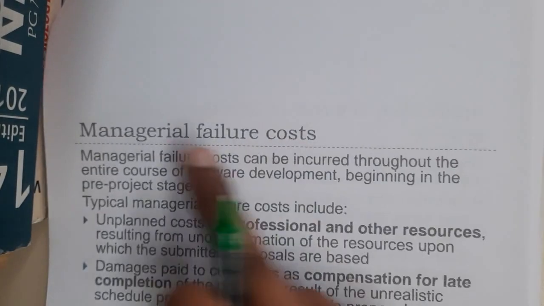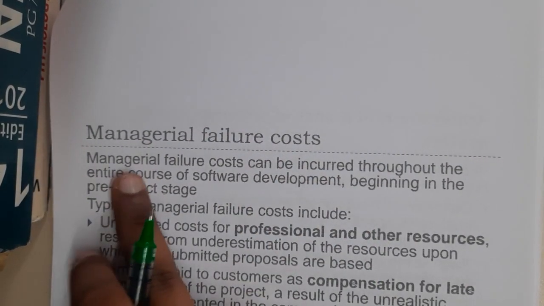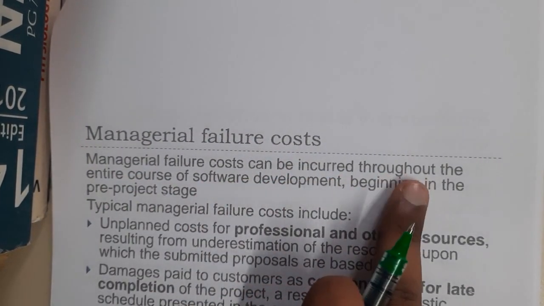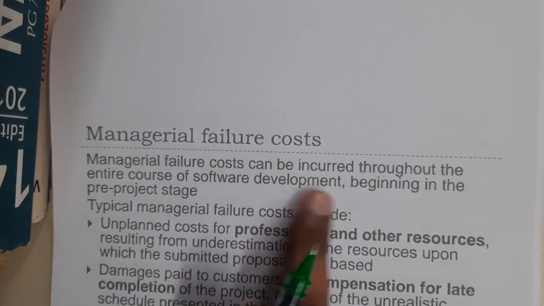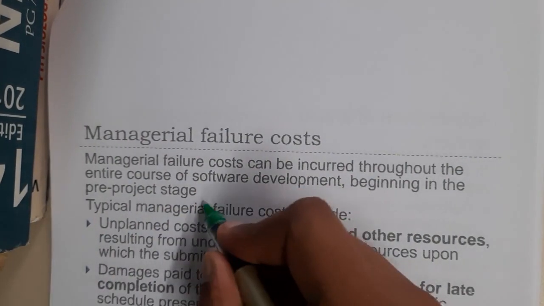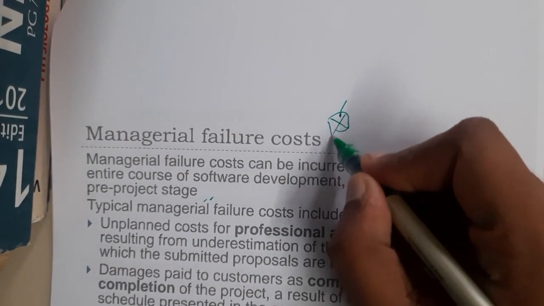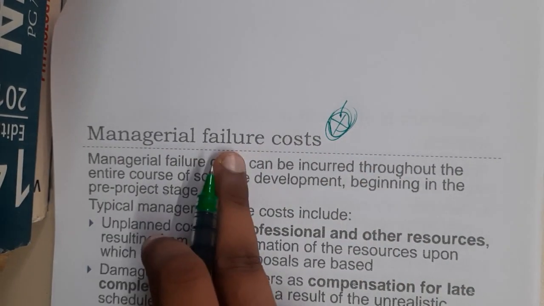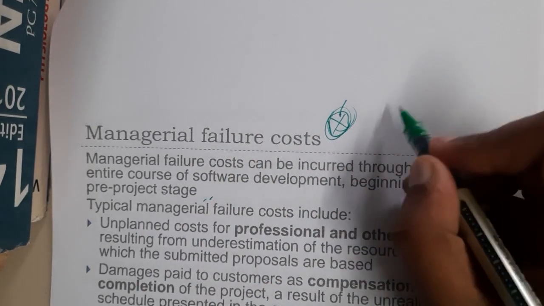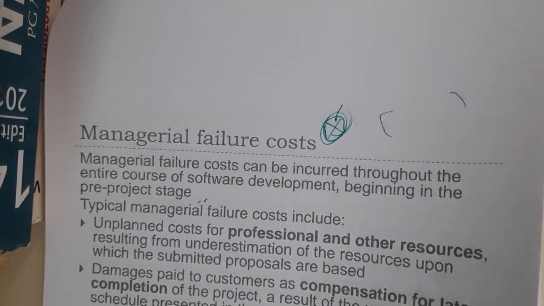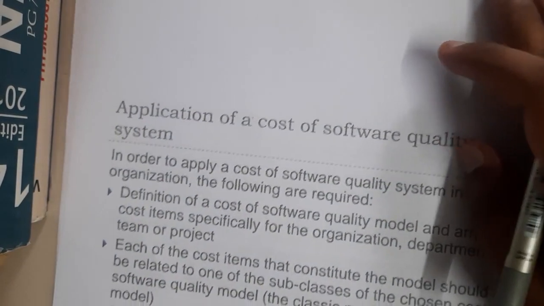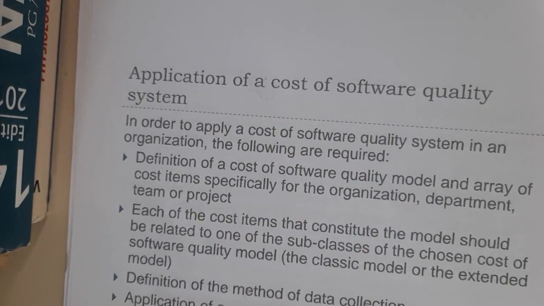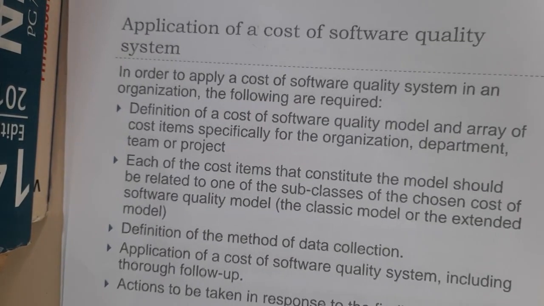Whereas managerial failure cost can be incurred through the entire course of software development, beginning in the project stage. Basically, once you have developed the thing, and if you have some failures with the infrastructure or anything, they come under here, guys. Got it? These costs will be represented in matrices or in some form so that the developers can reduce them in the future, right? These are some applications, so indirectly they help in the development of the application and the organization.